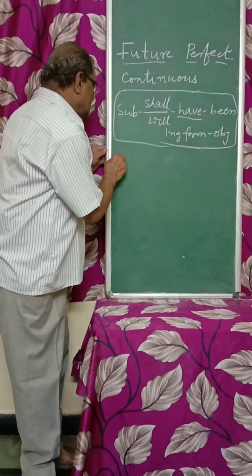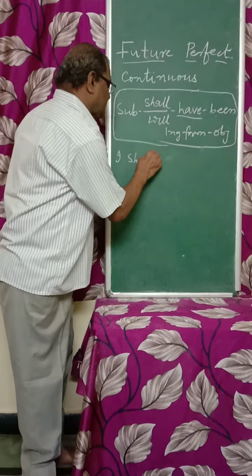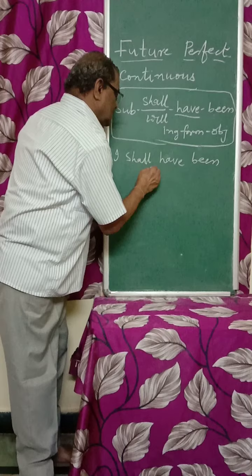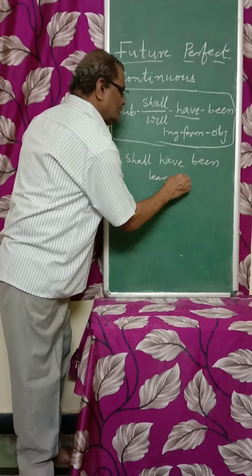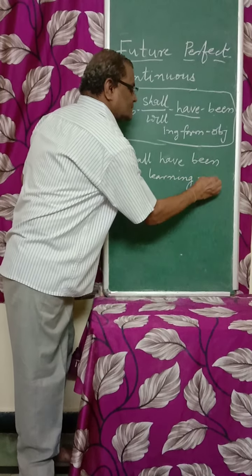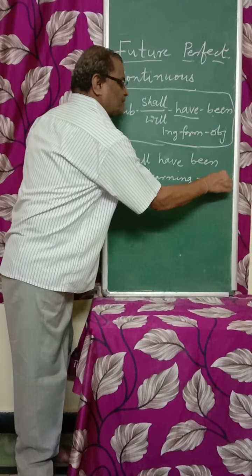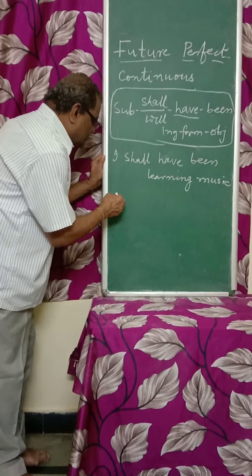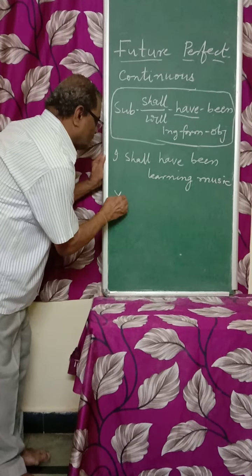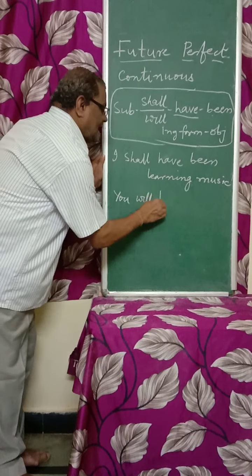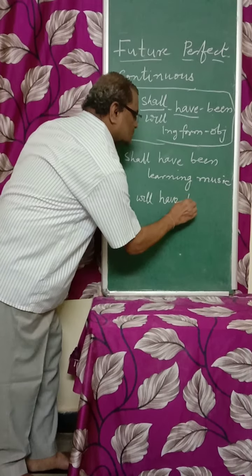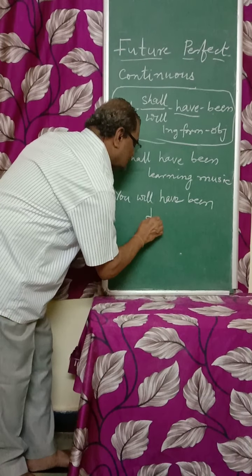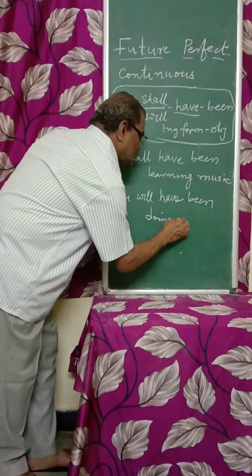For example, I shall have been learning music. We take any other for second and third persons. You will have been doing your works.